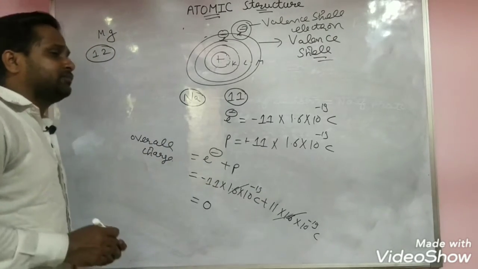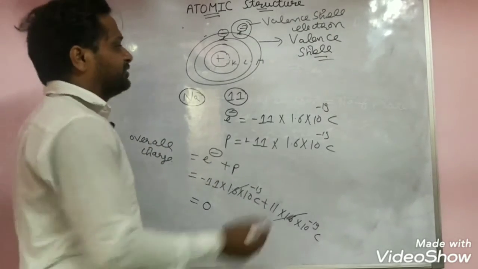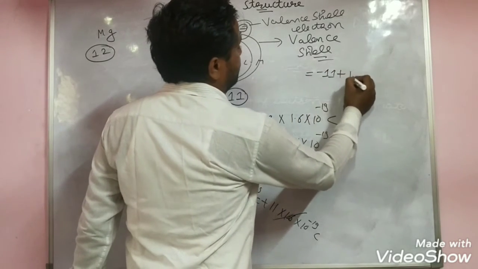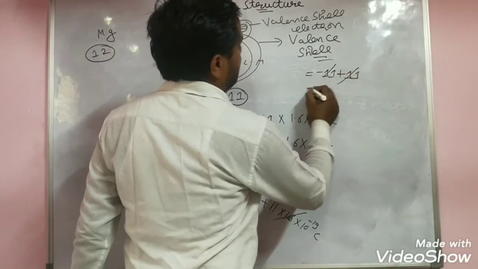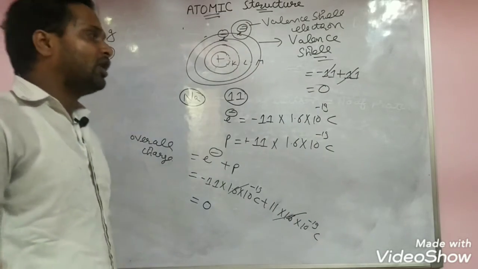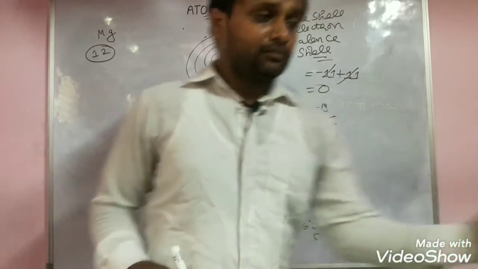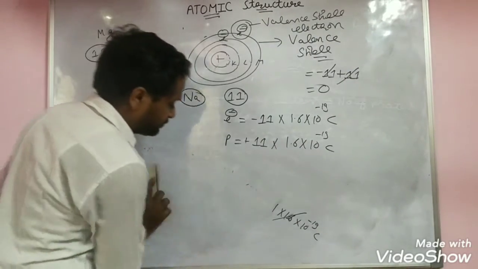Directly, electrons have minus 11 and protons have plus 11, which cancel to 0. Overall neutral.